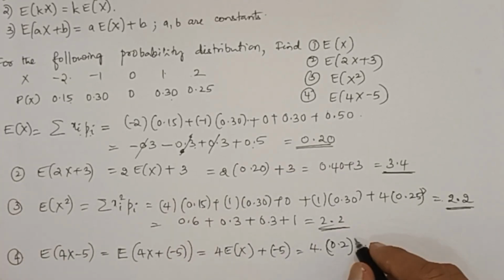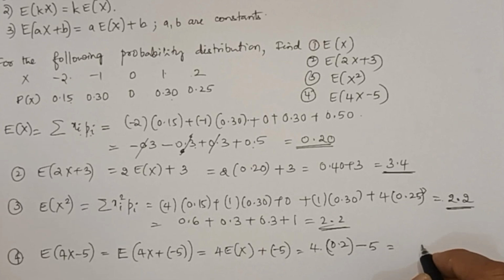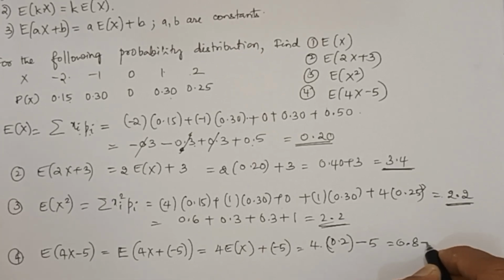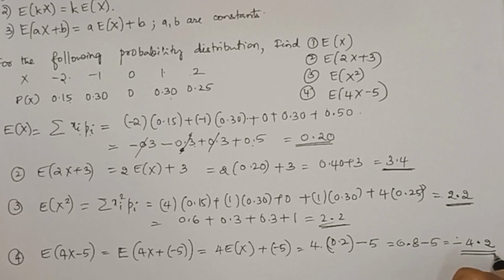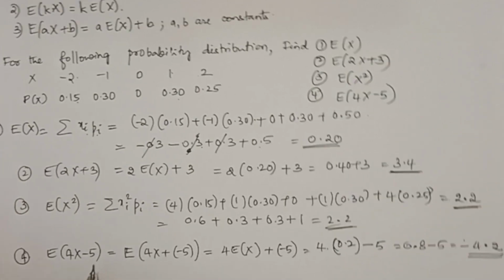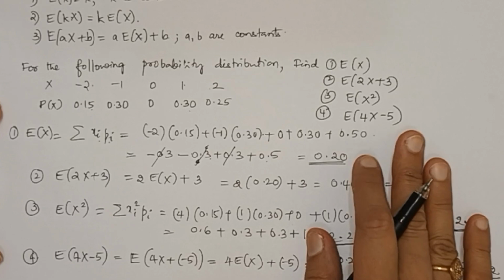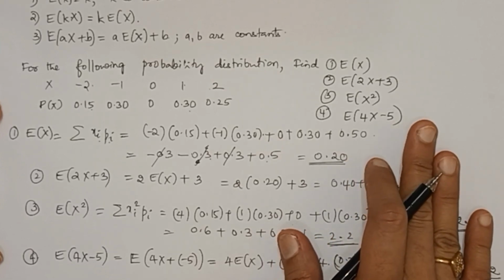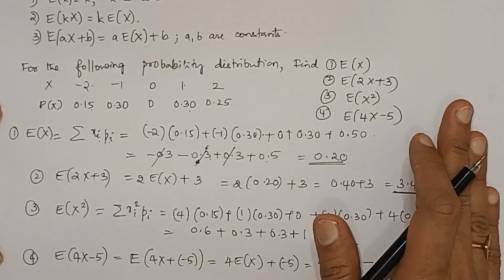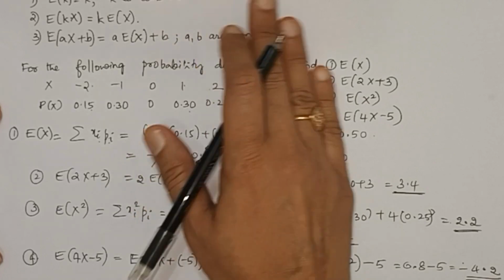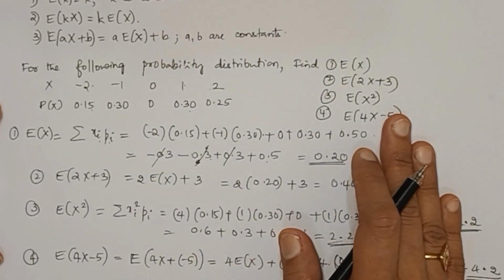After simplifying this, we will get 0.8 minus 5, which is equal to minus 4.2. So this is the value of E of 4x minus 5. So this is about the expectation of a random variable, continuous as well as discrete, and the properties of expectation of a random variable.